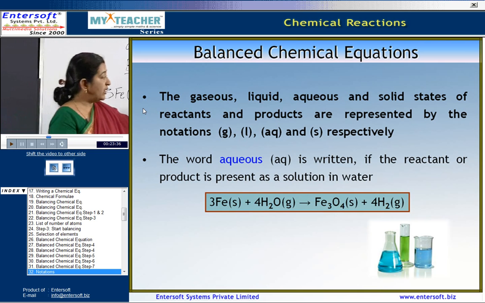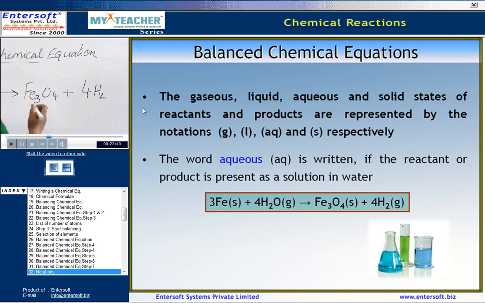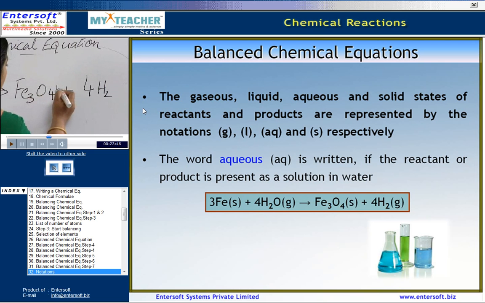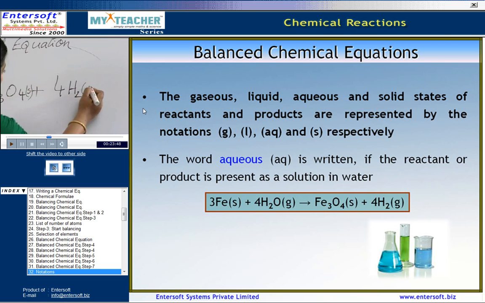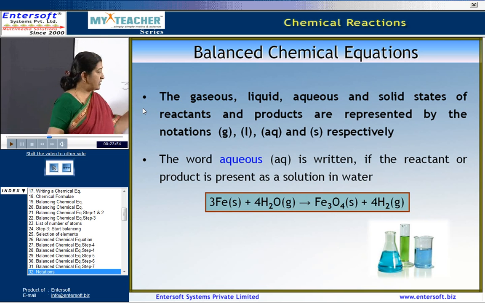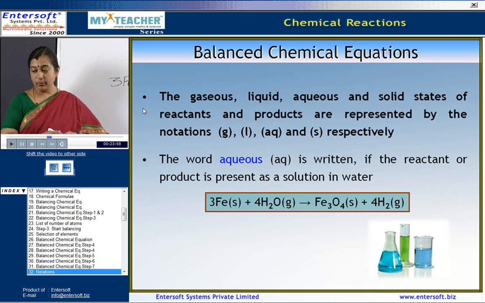Now, what happens to the product? The product we obtain, Fe3O4, is in the solid state and again the H2 is in the gaseous state, and this is how we have the states of the reactants and the products that we obtain.